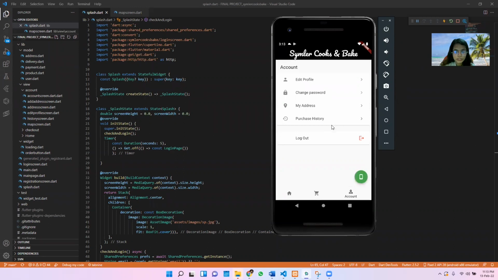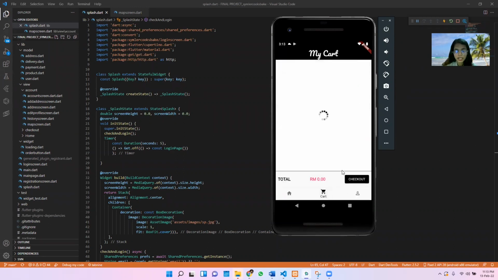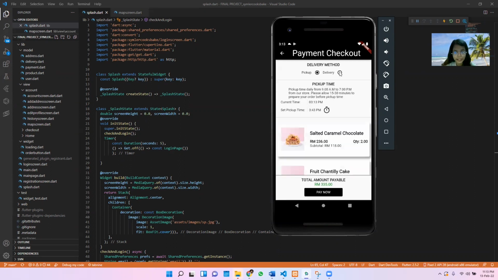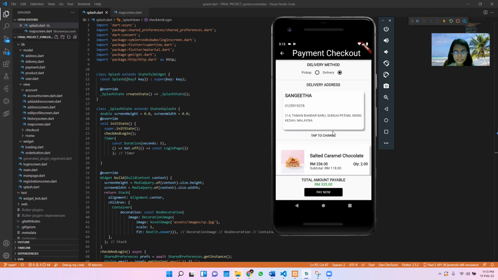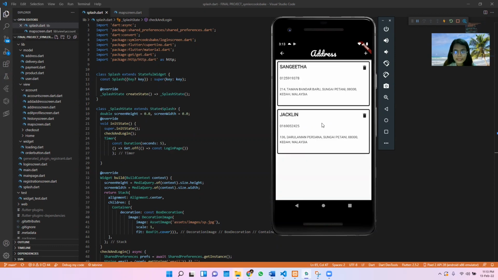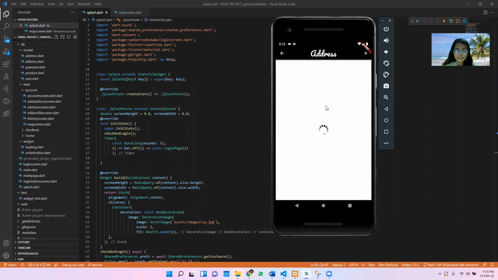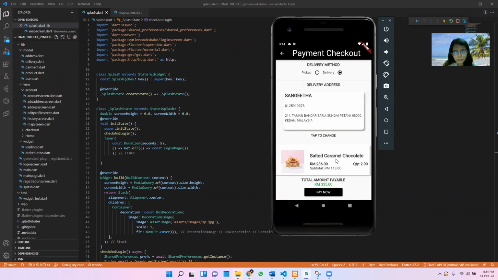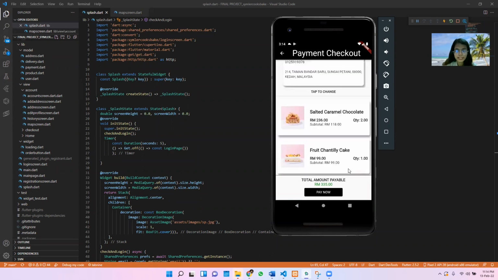And now we're going to the cart to check out again, because previously we wanted to check out and we didn't have an address. So let's see whether we have an address or not. Yes. Going here, we can choose whether the delivery address should be Sangeeta's or Jacqueline's. Let me go with Sangeeta. And here we can see the products we already added to the cart, which is salted caramel chocolate and fruity chantilly cake, with a total amount payable of 335 ringgit.